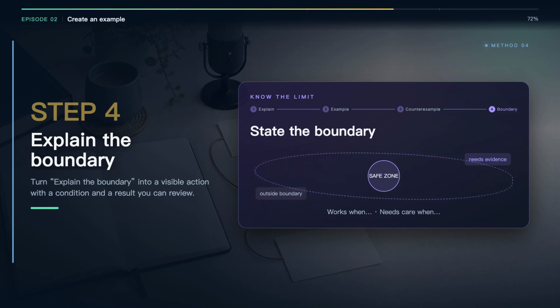State the assumptions, the scale, the time window, and the decision the method is allowed to support. If the evidence is too weak, say what additional observation would be needed. A learner who can name the boundary is less likely to apply a correct idea in the wrong situation.